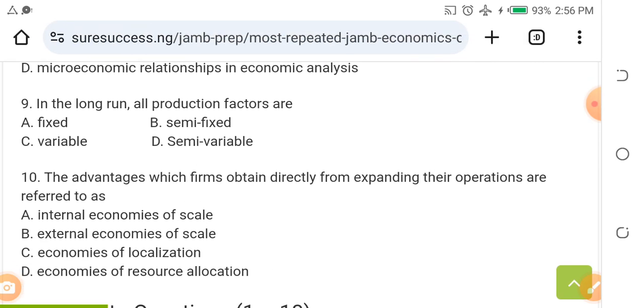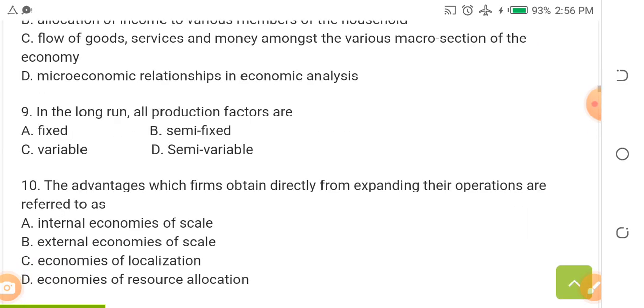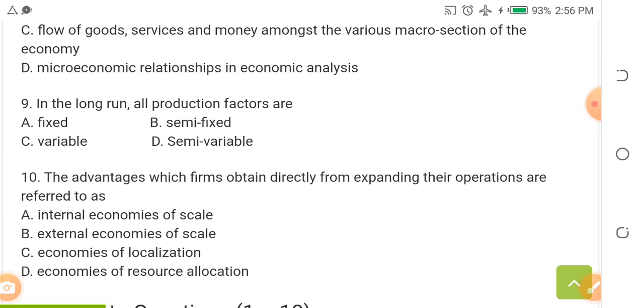Right? Question number 9. In the long run, are you with me? In the long run, all production factors are dash. A, fixed. B, semi-fixed. C, variable. D, semi-variable. The answer is A. All production factors are fixed in the long run. Okay.